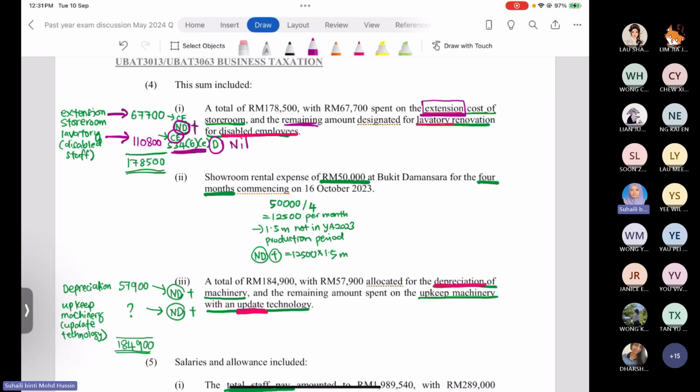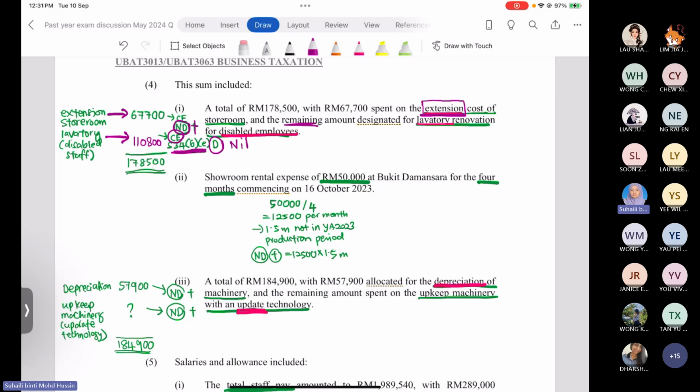Okay, the item for number 4 too. We have another item that the company included together under the operating expenses: the rental expenses. In the operating expenses total amount, they included the showroom rental expenses. The showroom rental expense is 50,000 ringgit, where the company paid this rental for 4 months commencing on 16 October 2023.